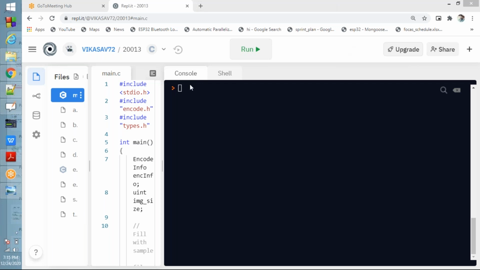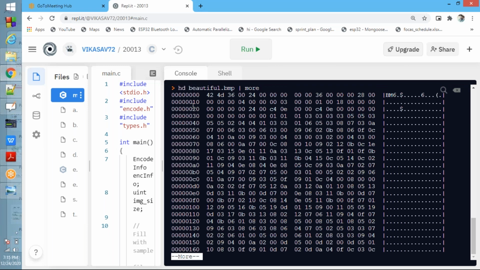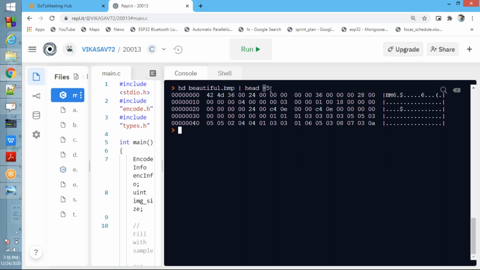Okay, fine. Note down this command, everybody. hd beautiful.bmp pipe more or head. Don't forget. Minus 5 will show only 5 lines. Whatever you want, you can give. Okay, fine.